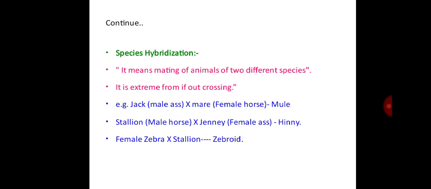Examples are: a jack, that is a male ass, crossed with a mare, that is a female horse; F1 produced is a mule. Then a stallion, that is a male horse, crossed with a jenny, that is a female ass; F1 produced is a hinny. Whereas a female zebra crossed with a stallion, F1 produced is a zebroid.